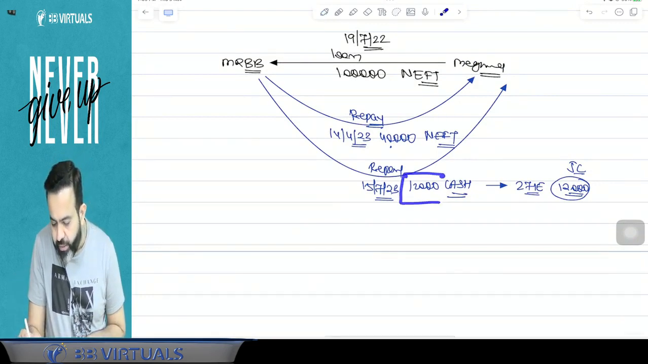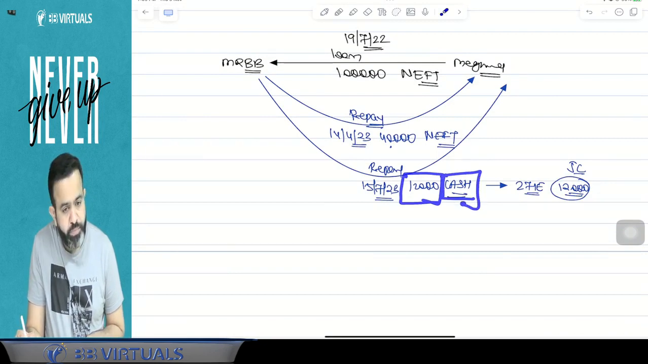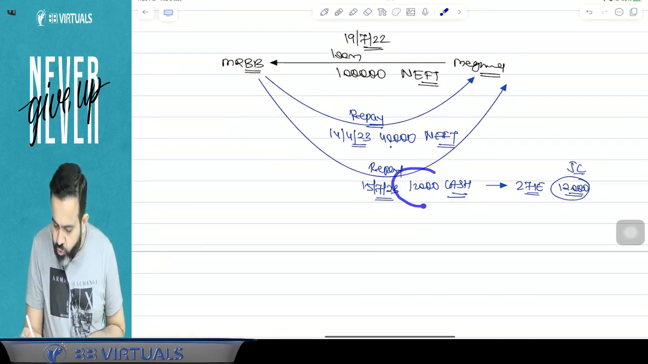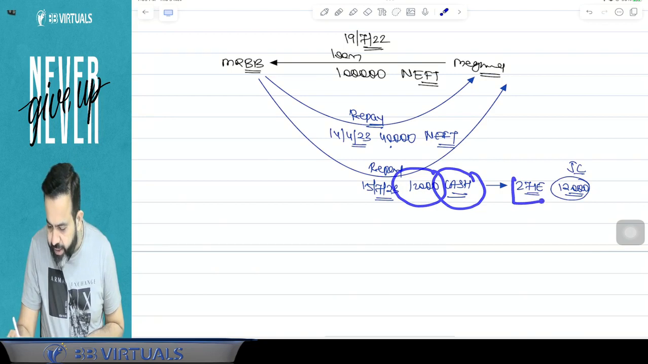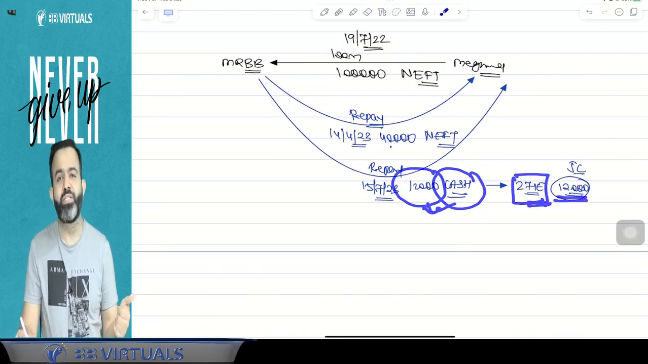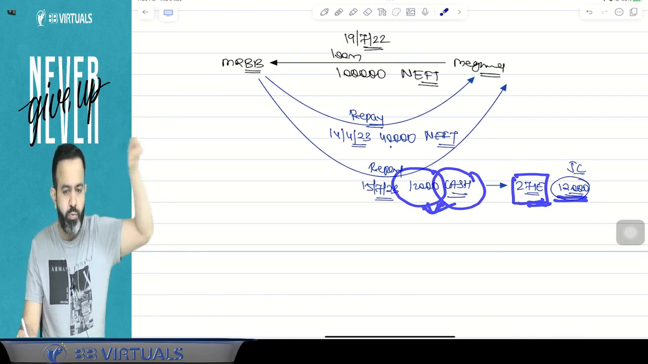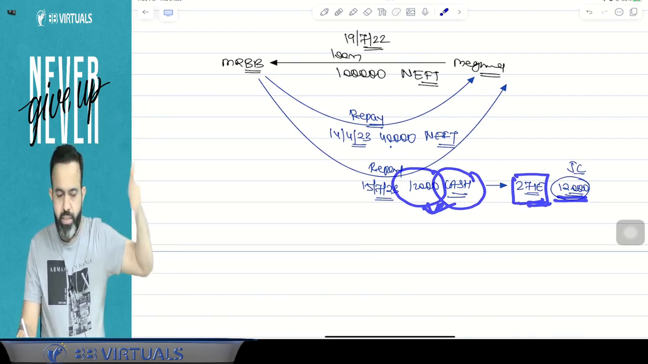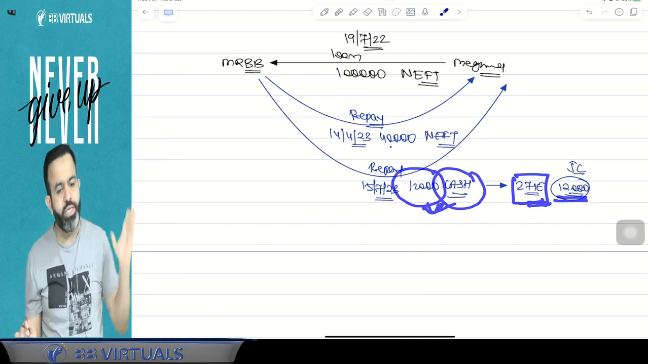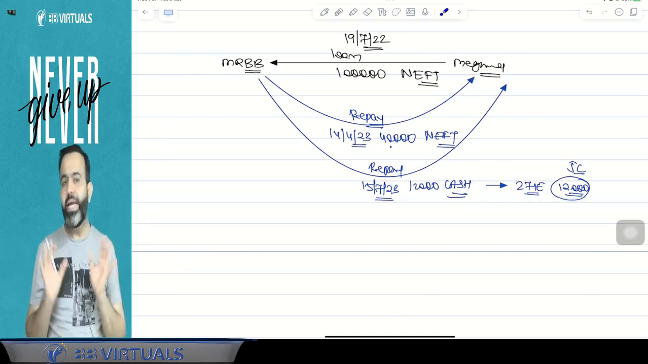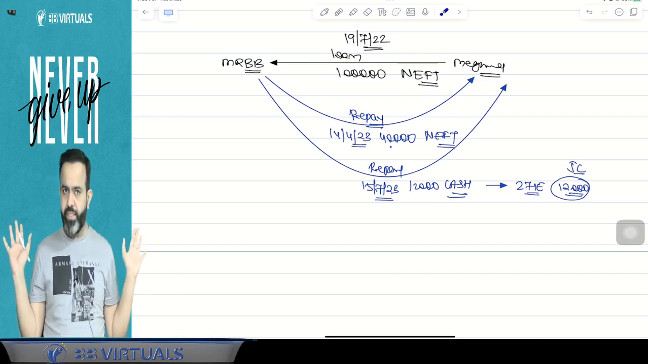when you are repaying 12,000 rupees in cash, then guys, this 271E penalty will be imposed on this 12,000, because 12,000 is the cash and outstanding amount is 48,000. So 48,000 plus 12,000, the limit of 20,000 is already crossed. So here guys, this section is applicable, and here there will be a penalty.